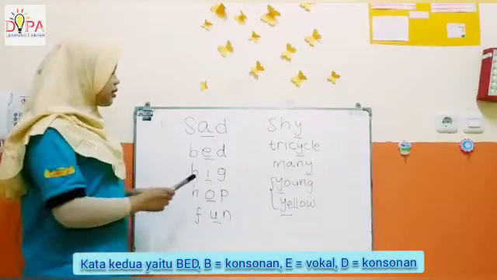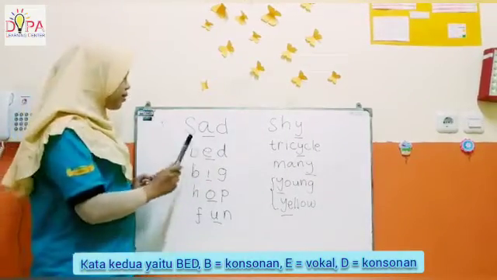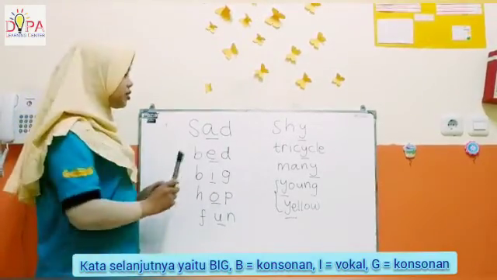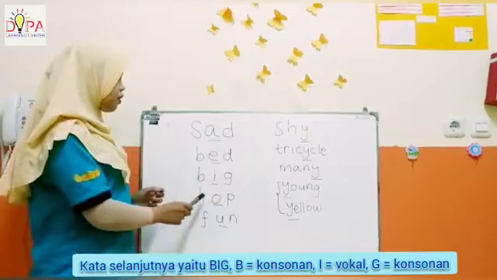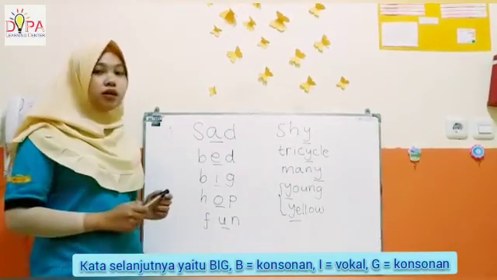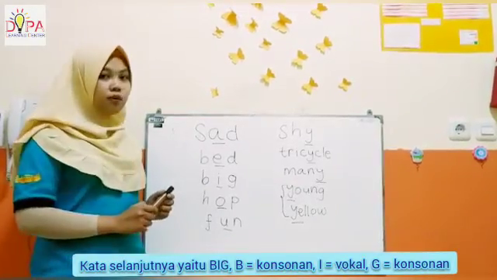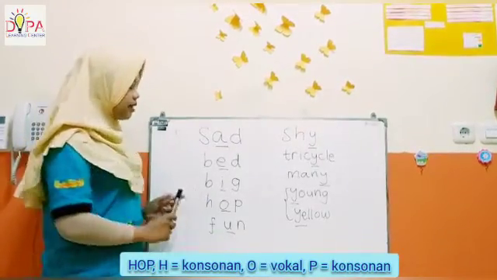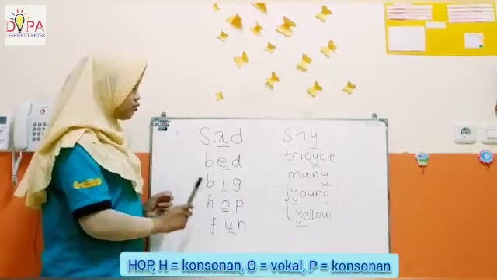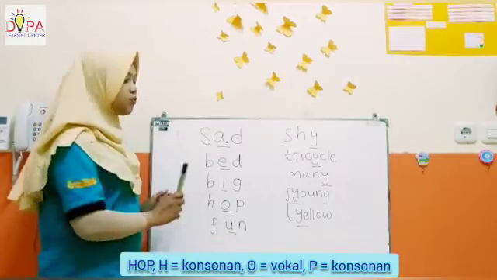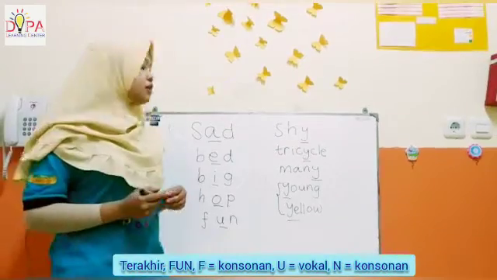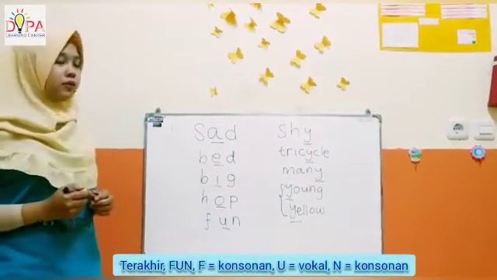The next word is big. B, consonant. I, the vowel. G, consonant. Hop. H, consonant. O, a vowel. And P is a consonant. The last, fun. F, consonant. U, vowel. And N, consonant.